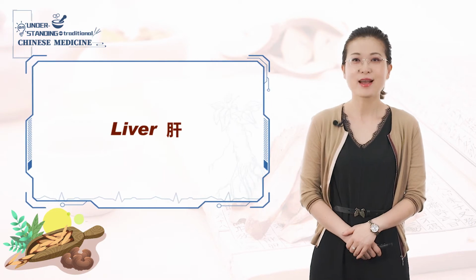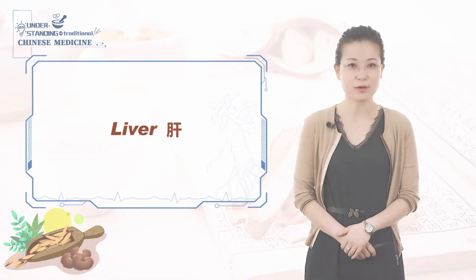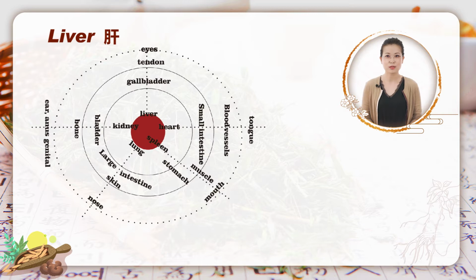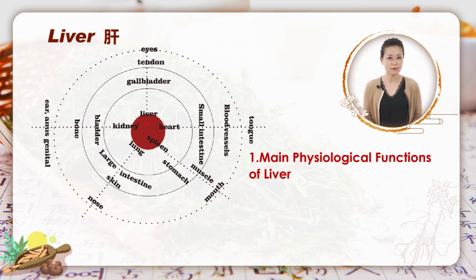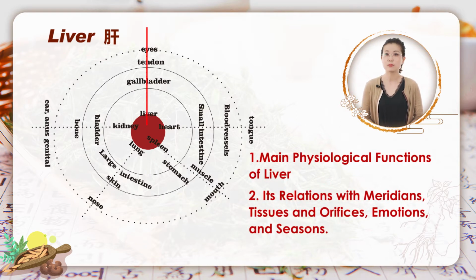Here we are again. Today our topic is liver. The contents include main physiological functions of liver and its relations with meridians, tissues and orifices, emotions and seasons.